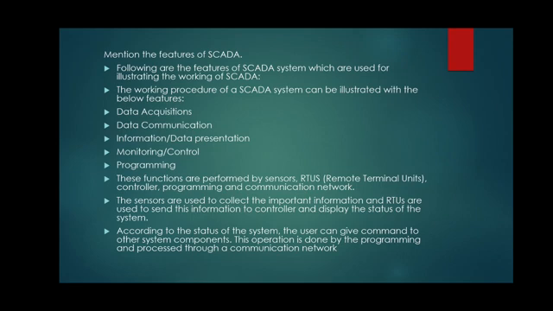So all these processes are situated at different places, a little bit far from the main central control room. So there should be communication between the different units and the main control room.